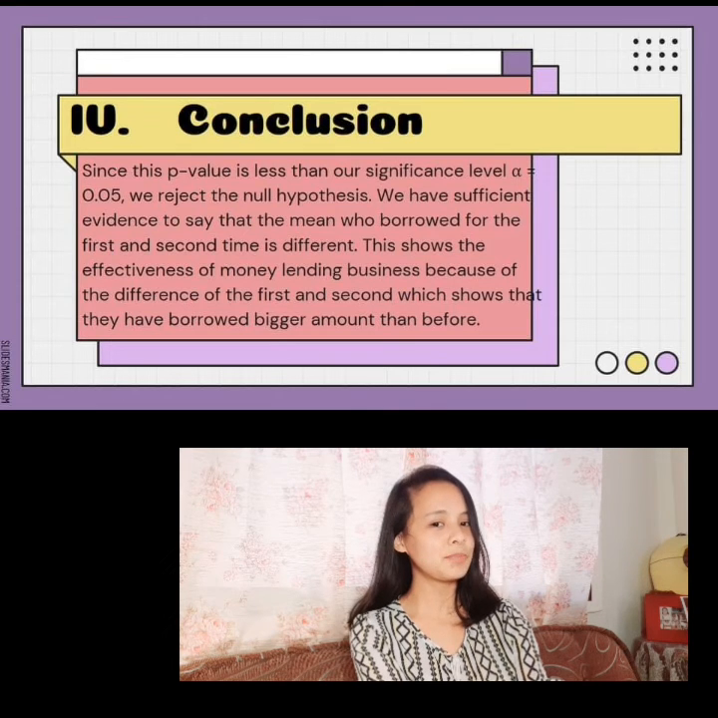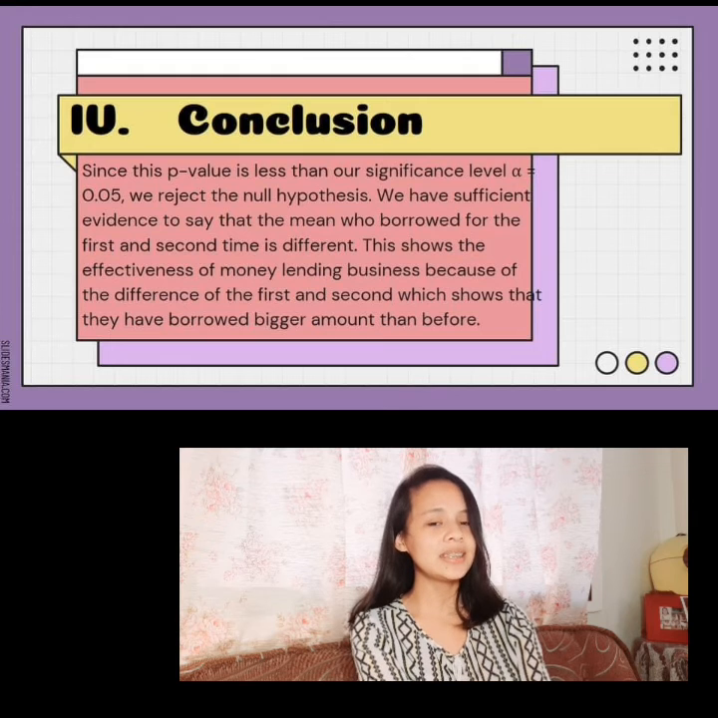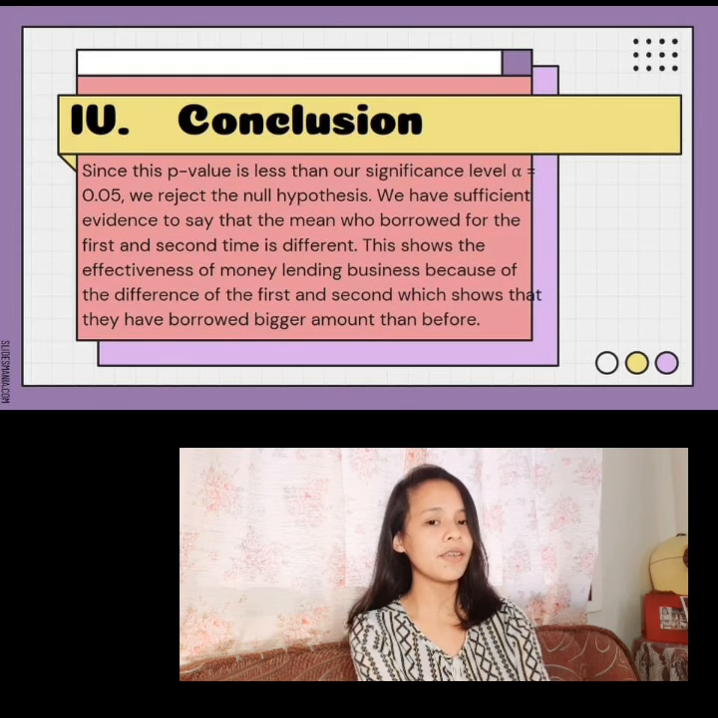Conclusion. Since this p-value is less than our significance level of alpha equal to 0.05, we reject the null hypothesis. We have sufficient evidence to say that the mean of those who borrowed for the first and second time is different. This shows the effectiveness of the money lending business because of the difference between the first and second, which shows that they have borrowed a bigger amount than before.